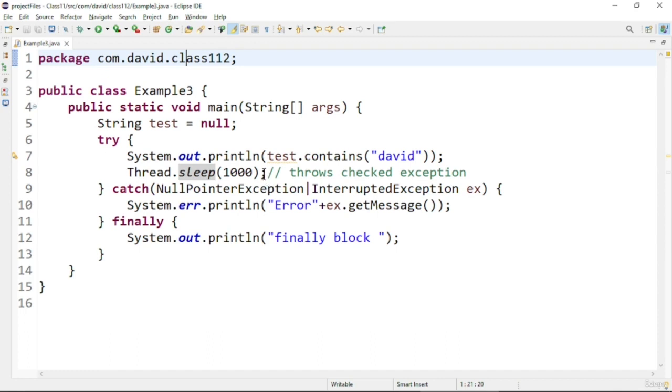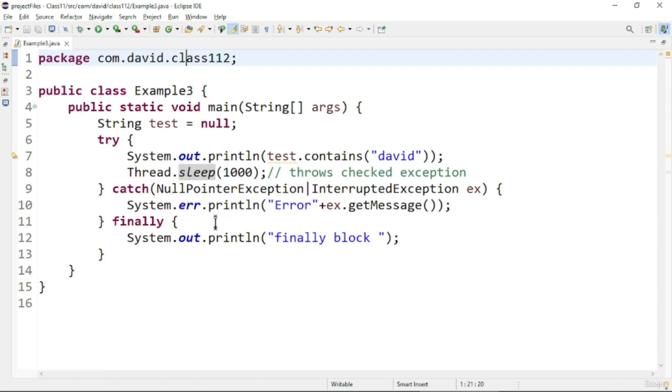For example, Exception is the most generic class, so it should be placed last, and other classes should be placed above it. If you don't do that, the compiler will throw an error stating that the specific exception should be placed first, then the generic exception. So that's about placing the exceptions in the catch blocks.